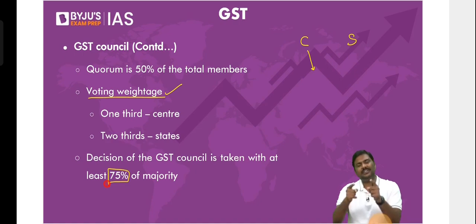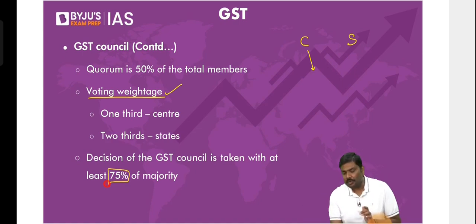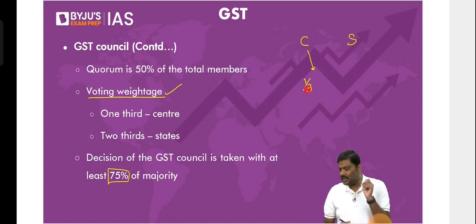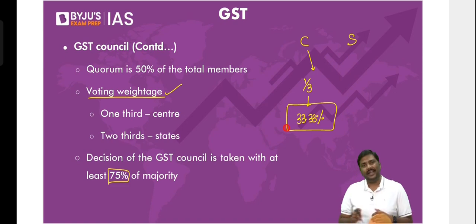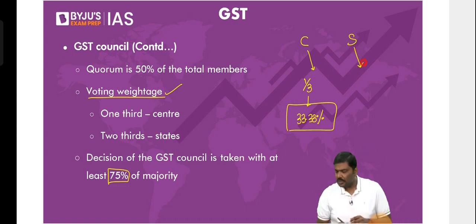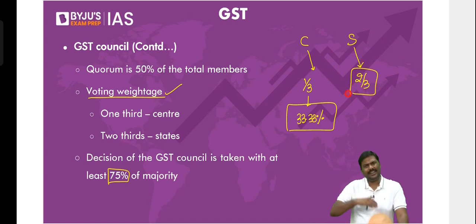But is the voting power of the center and state equal here? No. The central government is given the voting weight of 1/3. That is 33.33%. Again, don't say, sir, only two threes; it should be multiple threes. 1/3. And all the states put together have 2/3 of the voting weightage. Is it okay? The remaining is 66.6666.